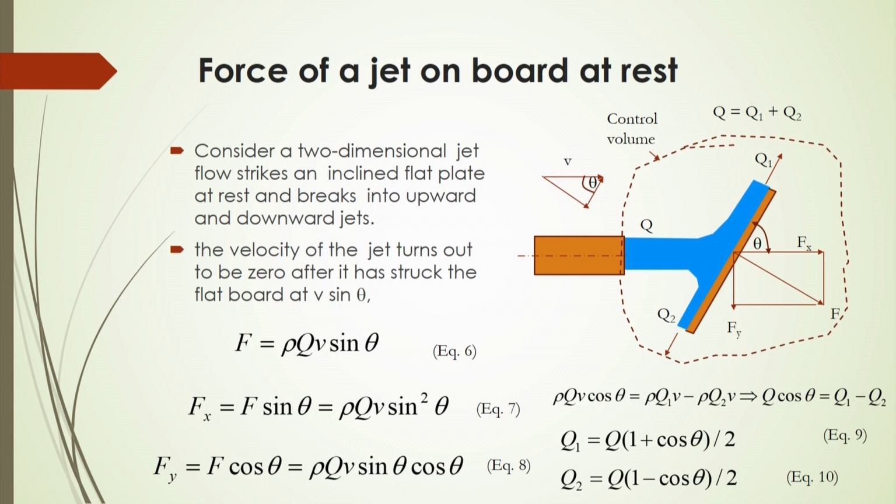Let us consider this force of a jet on a board at rest. Here see this yellow color, this is called a flat board, and on this flat board the liquid is coming from a source, from the pipe or from a jet, and it will be thrusting on this board at a certain velocity and a certain flow rate. Whenever it thrusts or pushes on this board, the liquid will be divided into two parts as Q1 and Q2.